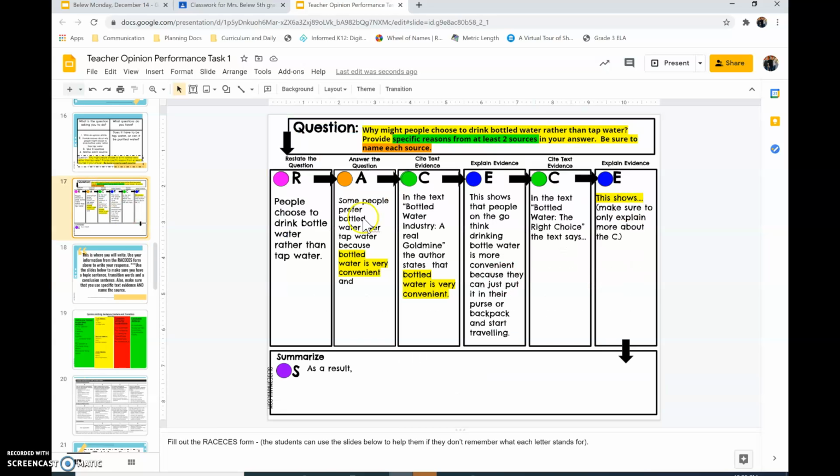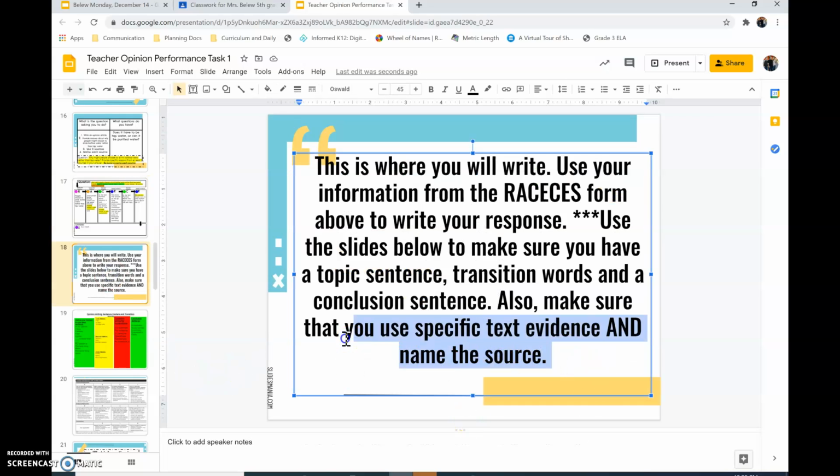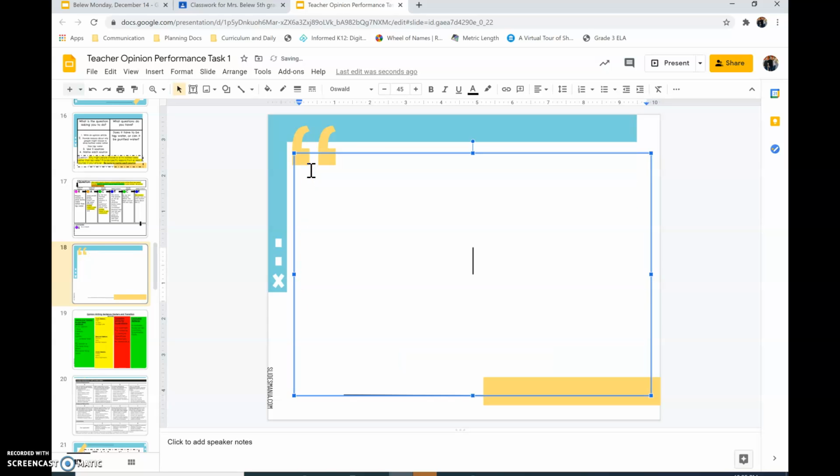So now I'm going to use this information and I'm going to completely delete this. See, watch, I click on it, I highlight it, I click delete. Now I can type. Something you want to do before you start typing is make the font smaller by clicking right up here. I'm just going to put mine at 18. So if you'll go ahead and move yours to 18, then you'll want to click right here and align left. That moves it right to the left for you, okay? Now you may begin writing.